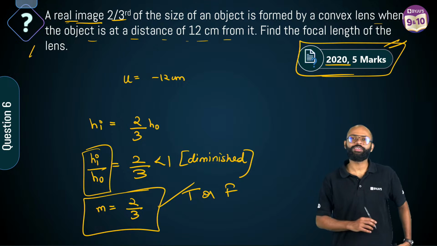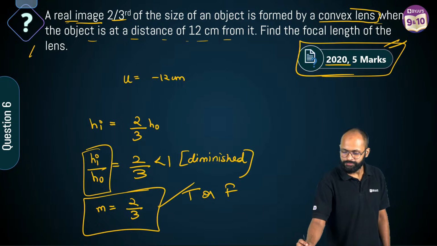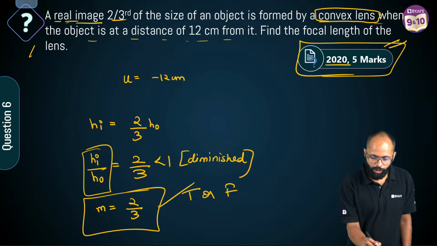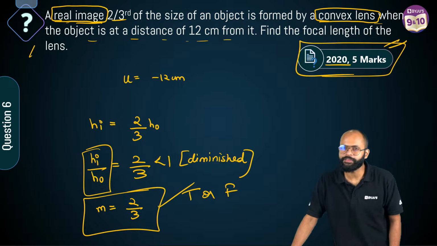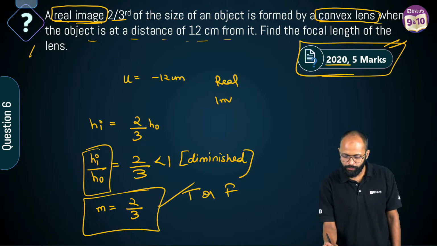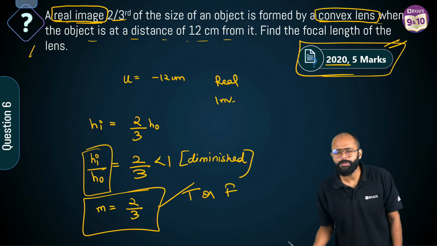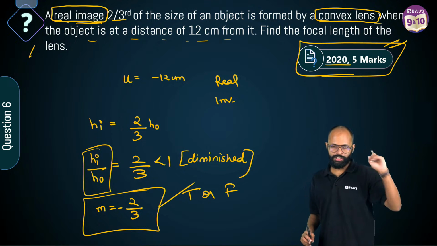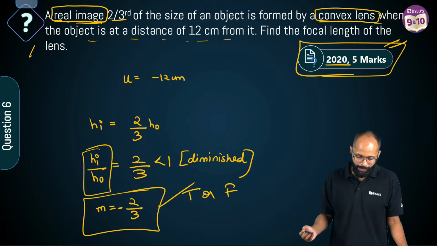Magnification is not 2 by 3. Why? It's a convex lens. It is forming a real, inverted and diminished image of 2/3 of the size. Whenever you have a real, inverted image, the magnification will be minus. So m equals minus 2 by 3. First point where the mistake can happen. So what is m? Sir, m is equal to minus 2 by 3.